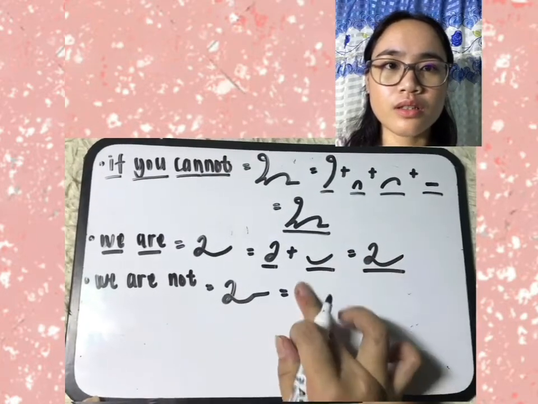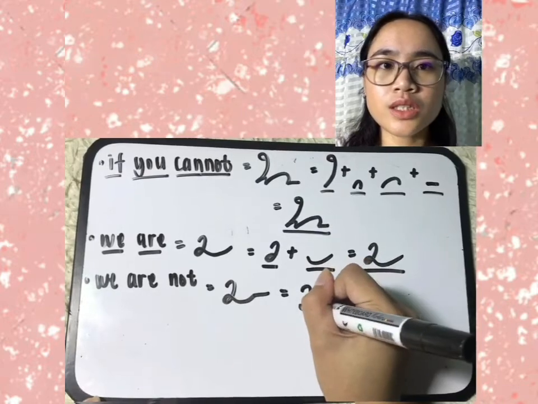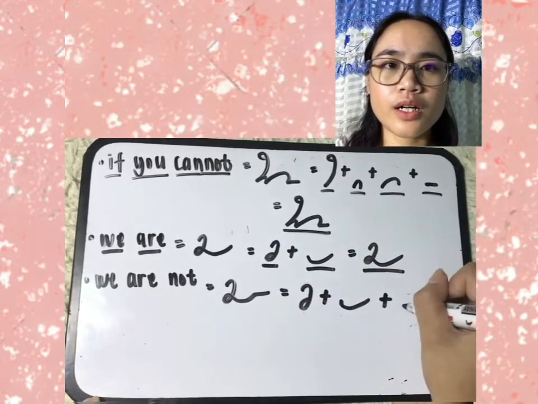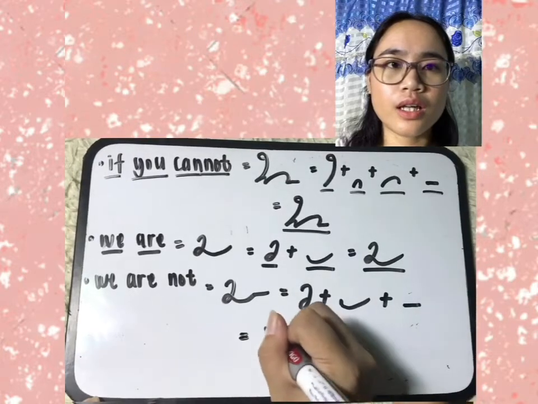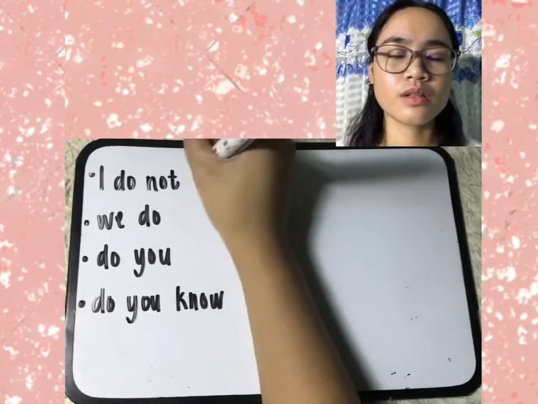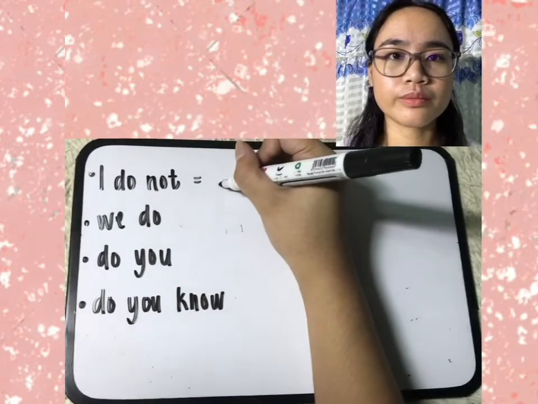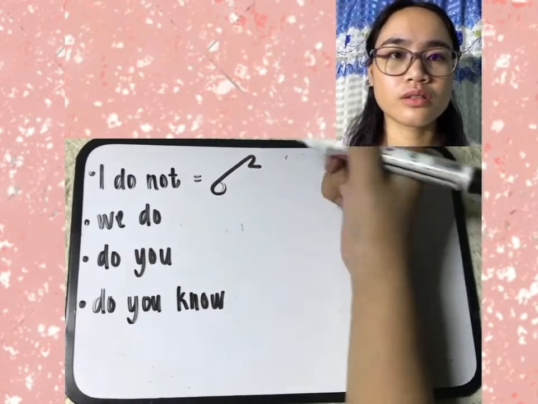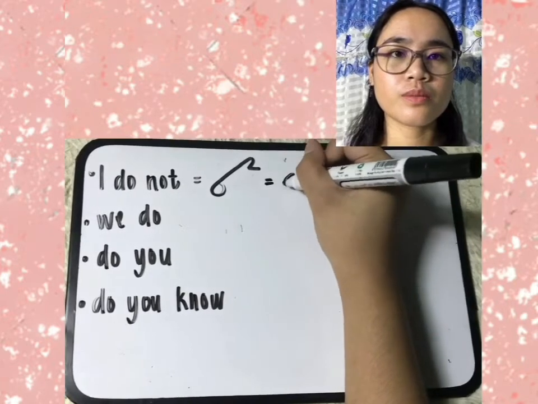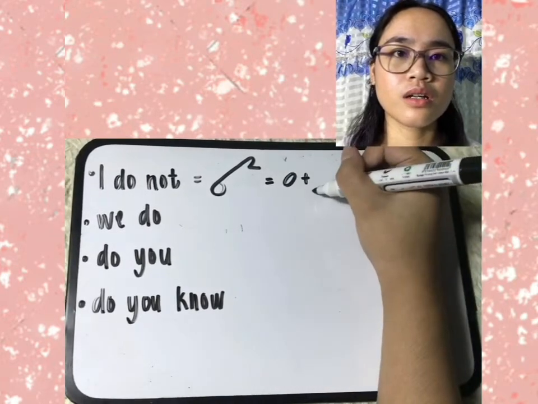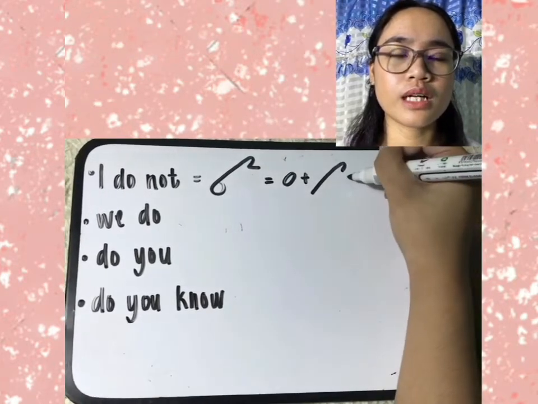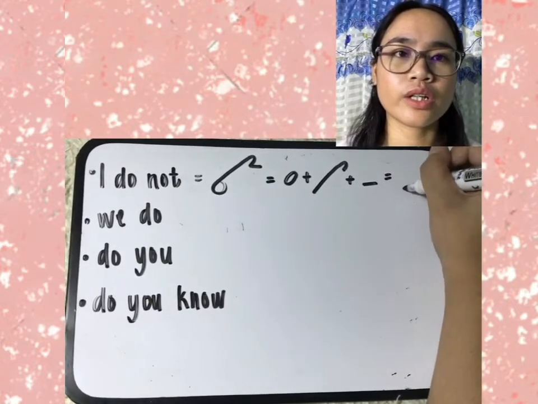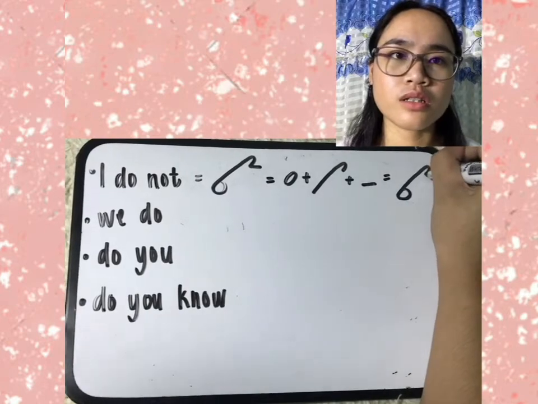If we dissect it, we're going to have U E for we, then short forward undercurve for are, then a short straight line for not. Let's have I do not. Big circle I is represented by a big circle, plus a long slanting line plus hook for do, then a short straight line for not. So I do not.